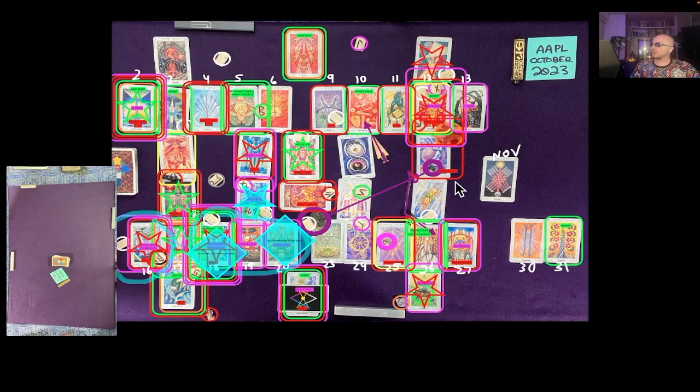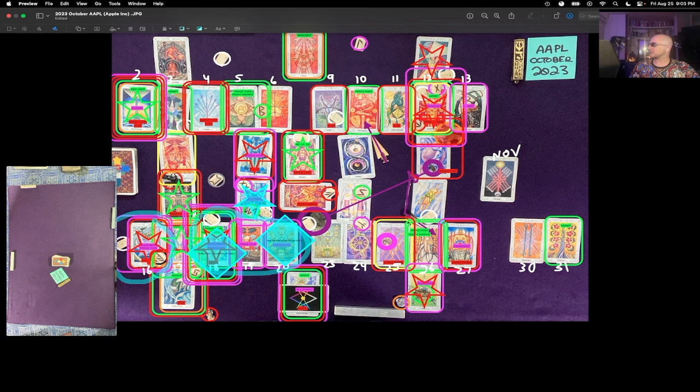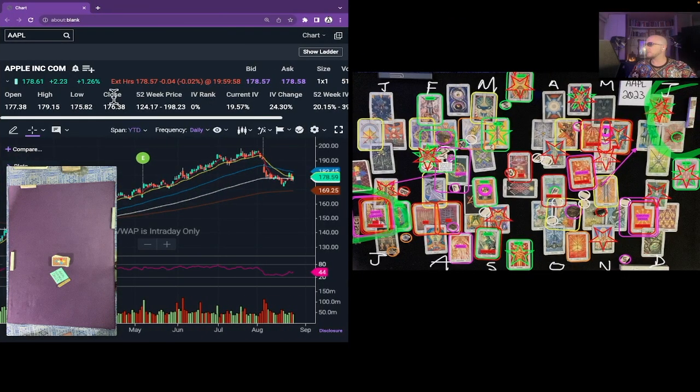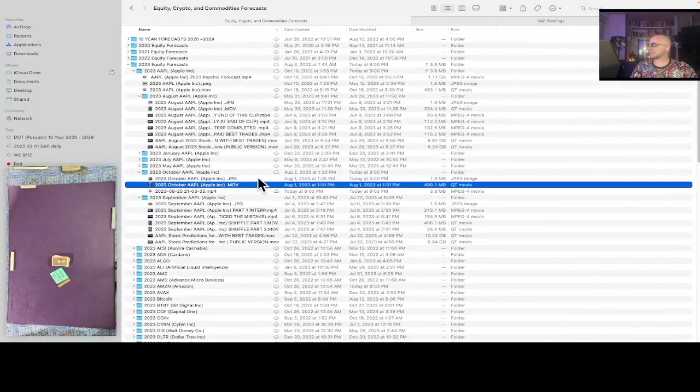This is the Apple 1 month overview reading for the month of October 2023. It's currently August 25th, 2023, 9:03 p.m. Eastern Time. Apple, at the time of this reading in the extended hours, is currently $178.57, that's USD. And the shuffle file for the Apple reading was created on August 1st, 2023 at 1:31 p.m. Eastern Time. That's this video right here.